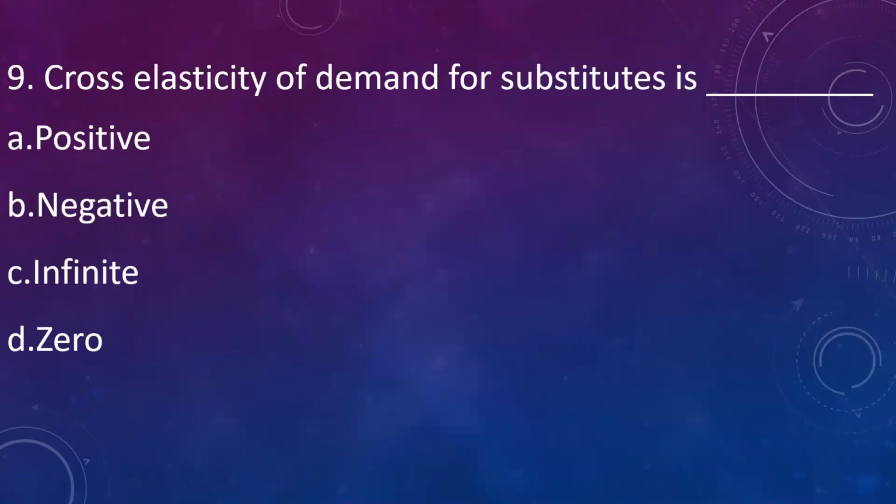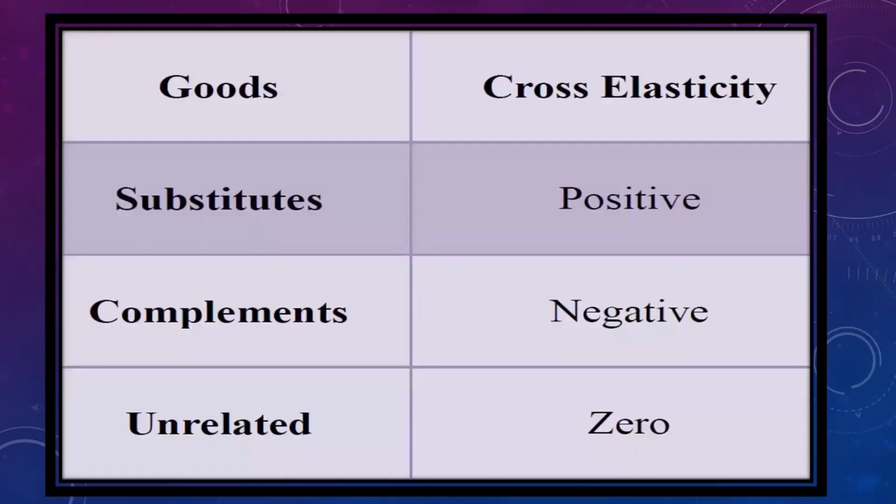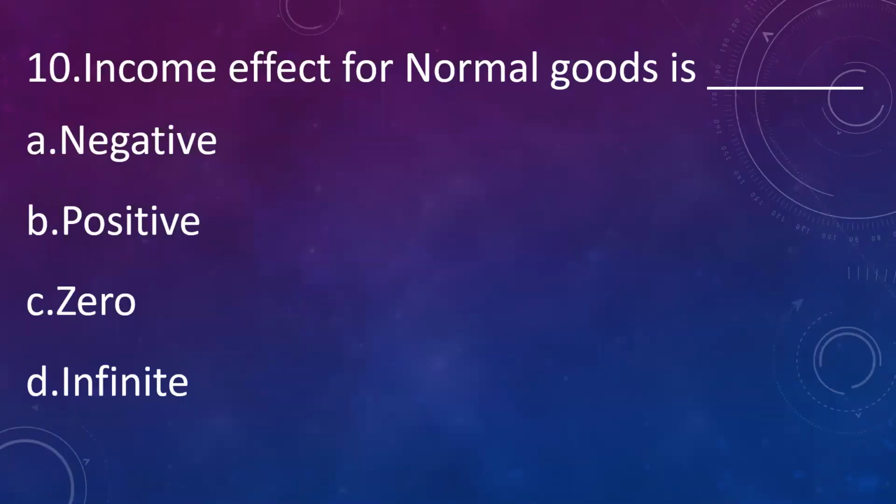Let us go to the next question. Cross elasticity of demand for substitute is positive, negative, infinite, 0. The answer is positive. For substitutes, the cross elasticity will be positive, whereas in case of complement, it will be negative.